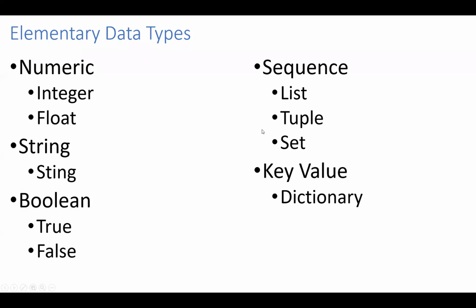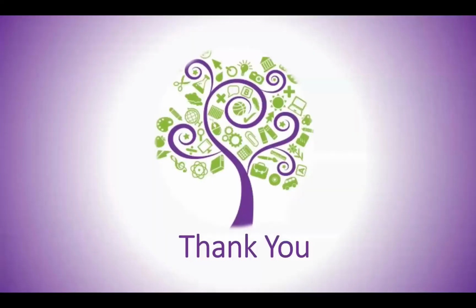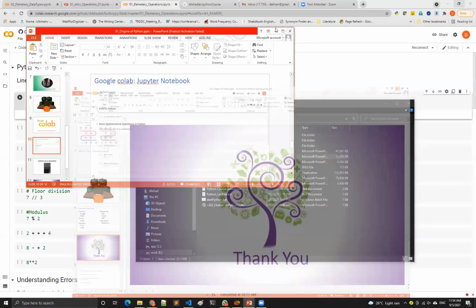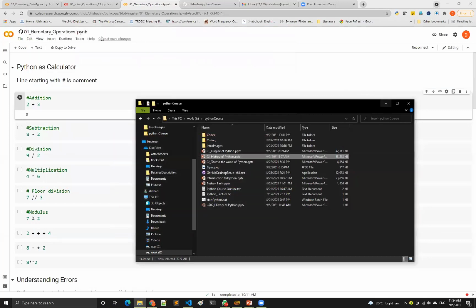So as we have seen, elementary data types, like numeric, integer, and float. We have seen string, boolean. Then there was a question like, are we going to talk about dictionaries or hash tables? So in sequence, we have list, tuple, and sets, and the key value pairs is dictionary that we are going to see. So with this, let us start our second module.